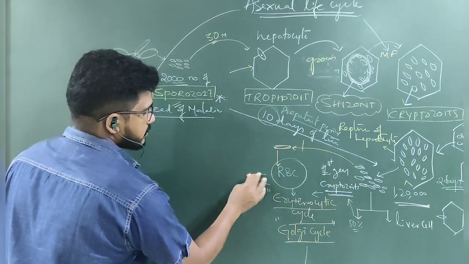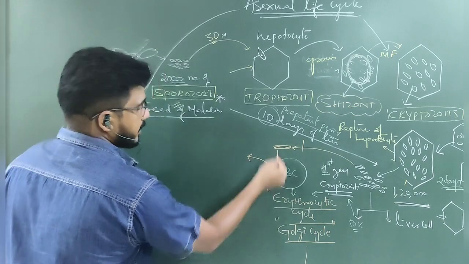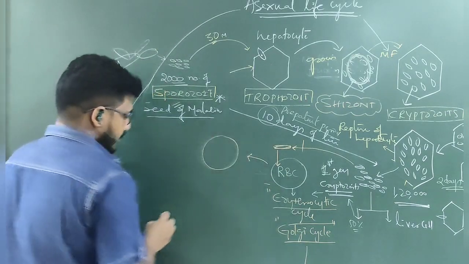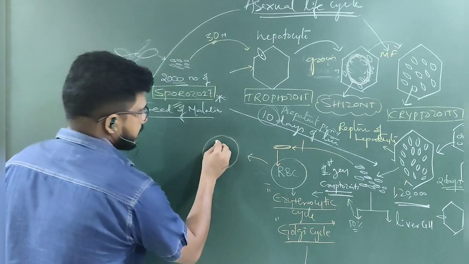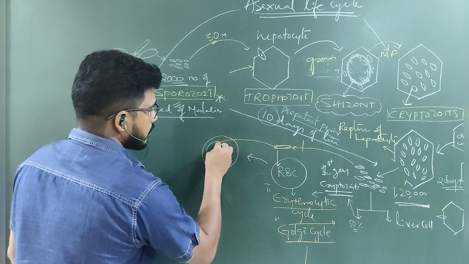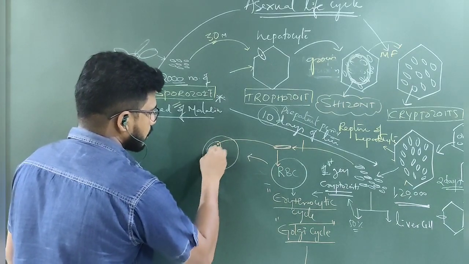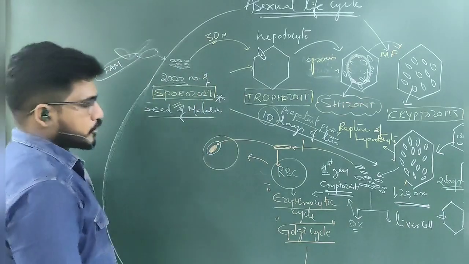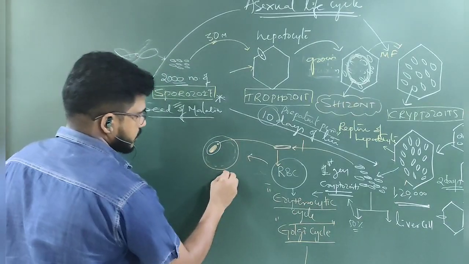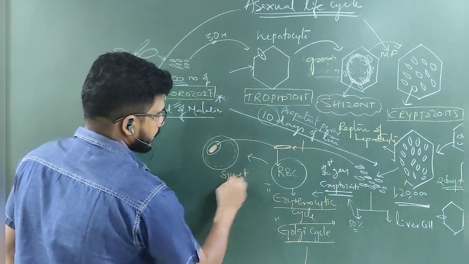Once the RBC is attacked by the cryptozoite, inside the RBC some vacuole is present. Inside that vacuole, this cryptozoite will be placed, and it looks like a ring stage. That is called the signet ring stage.